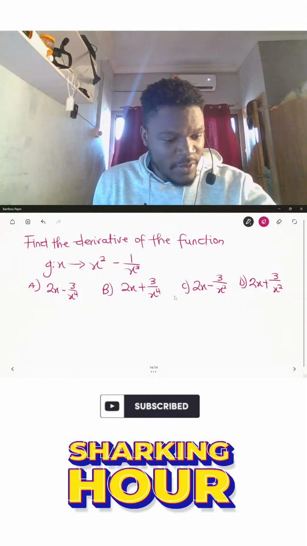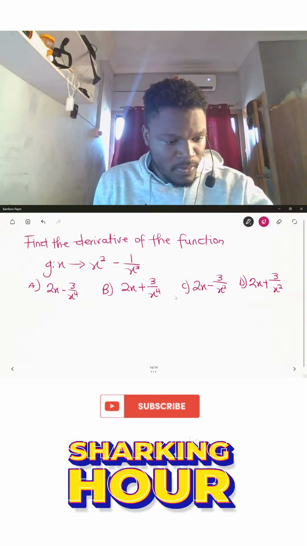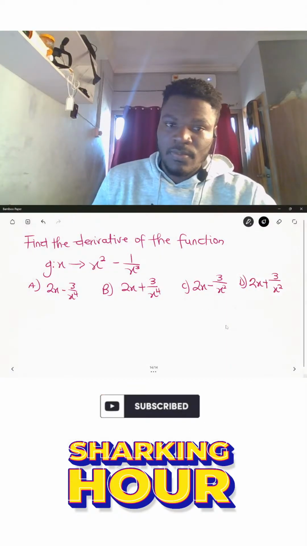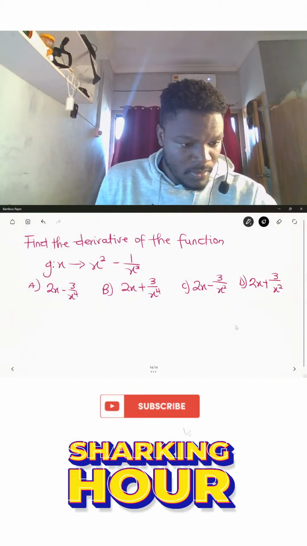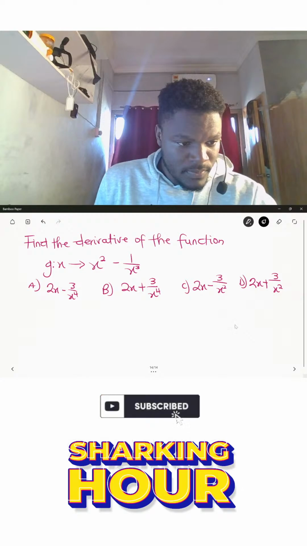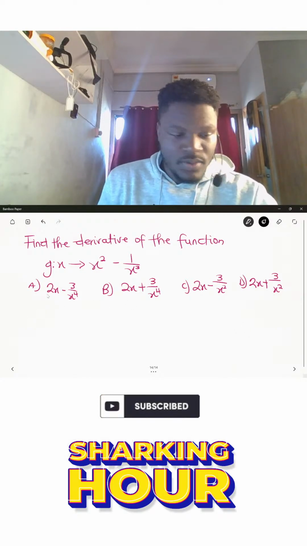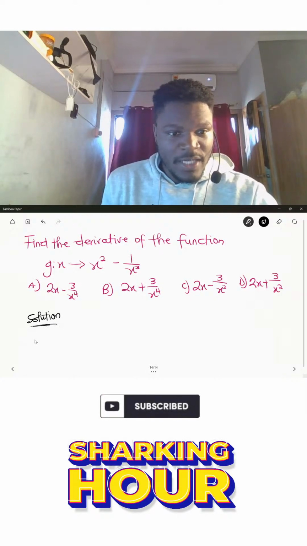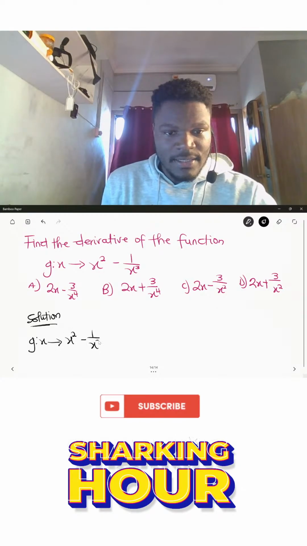So anyone with the answer for us? All right, so let's look at the solution to this particular problem. So over here, let's write down our solution first. So the expression we have is g of x, that is equal to x squared minus 1 over x cubed.